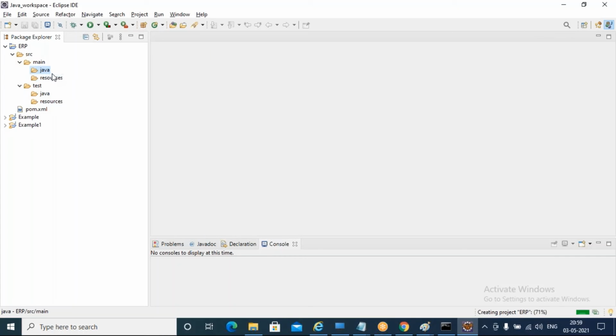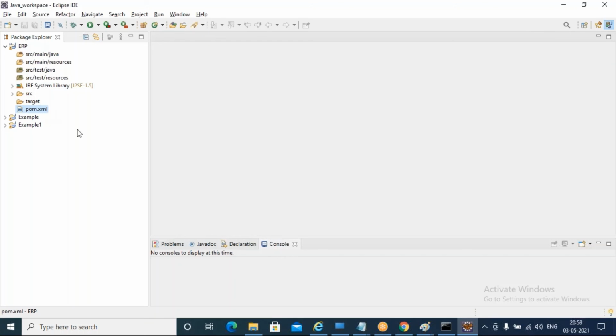The target folder also came just now. You can observe it's coming in the correct structure, with test and main inside your target.